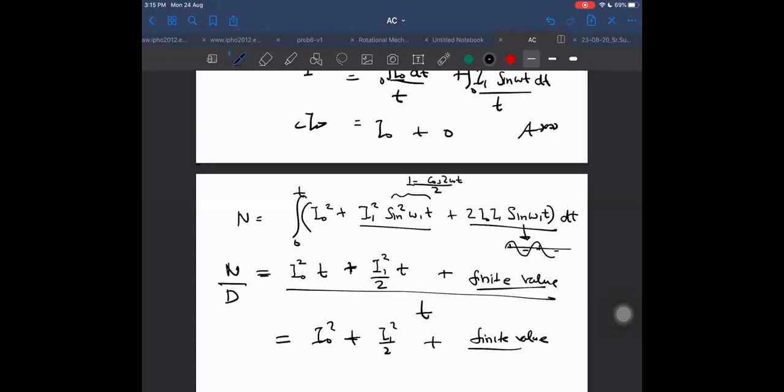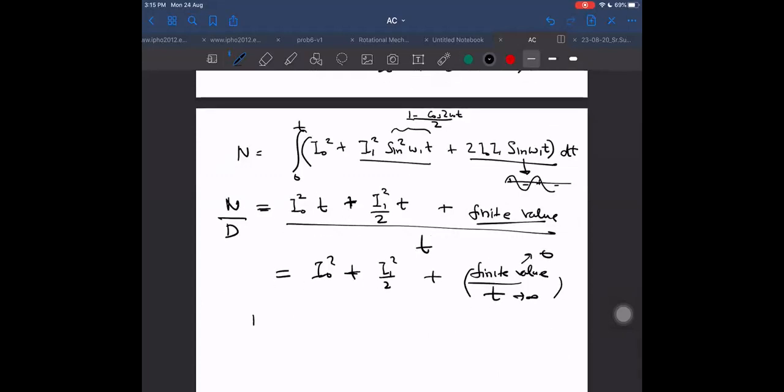And I will take the limit t tends to infinity. If t tends to infinity, this third term will become 0. So we are left with only the first two terms, and I have to take the root of these. IRMS will be the root of these. So what do we get now? Root of I0 square plus I1 square by 2. You said that only?